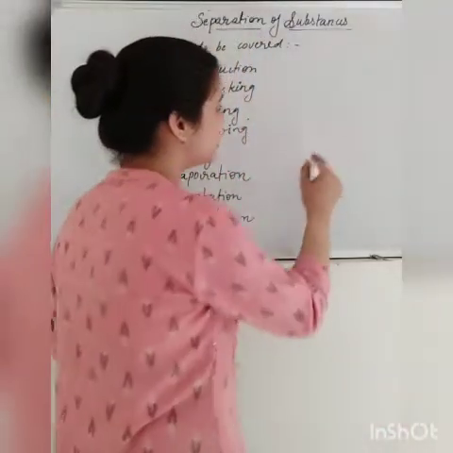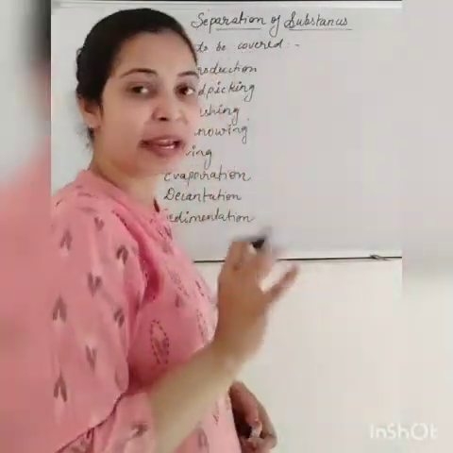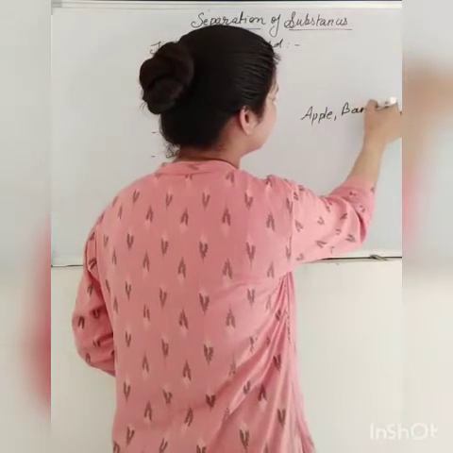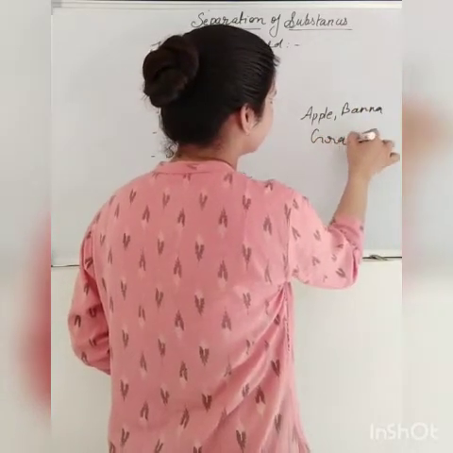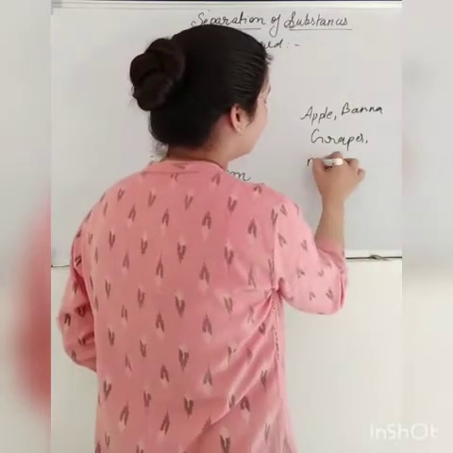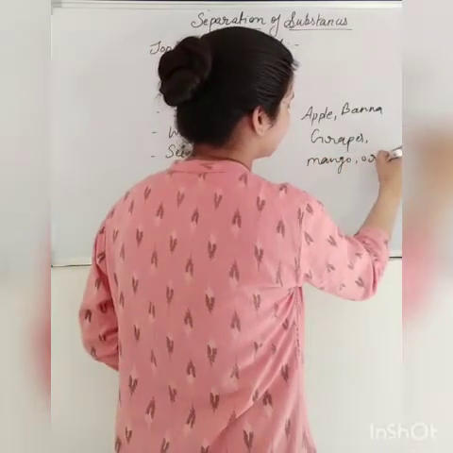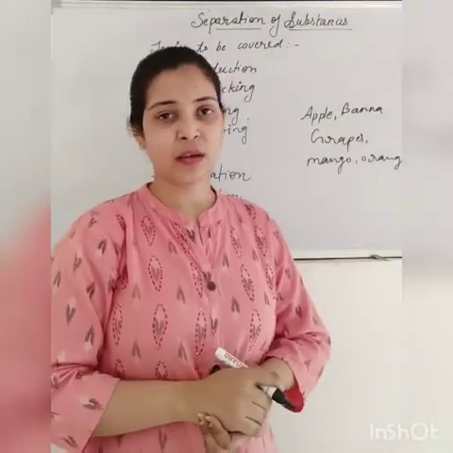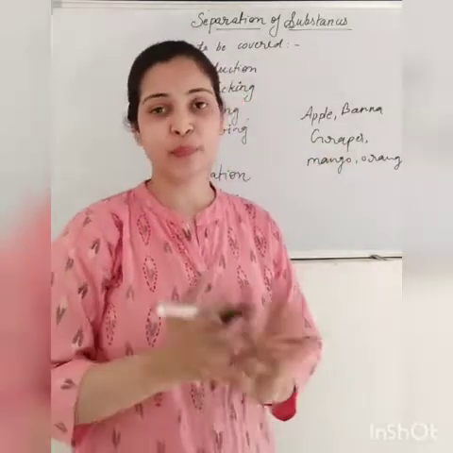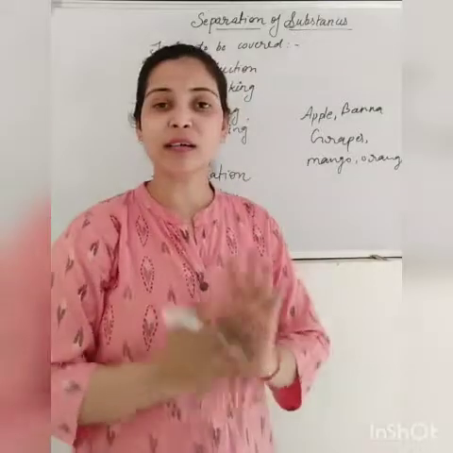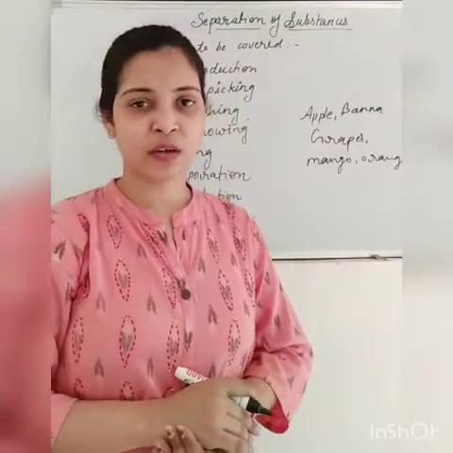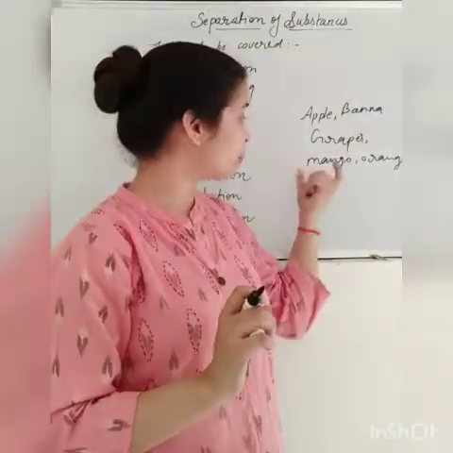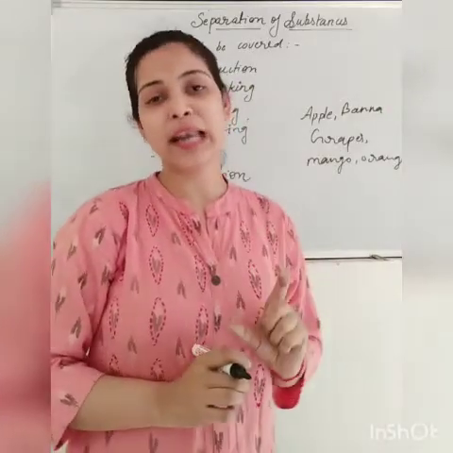Let's just see. Suppose there is a fruit basket in which a number of fruits are there, just like apple, banana, grapes, right? And mango, oranges. Many more fruits are there in the fruit basket. But you like mangoes the most. So what will you do? Will you start eating all the fruits which are kept in the basket? No. You will only pick the fruit which you like to eat.